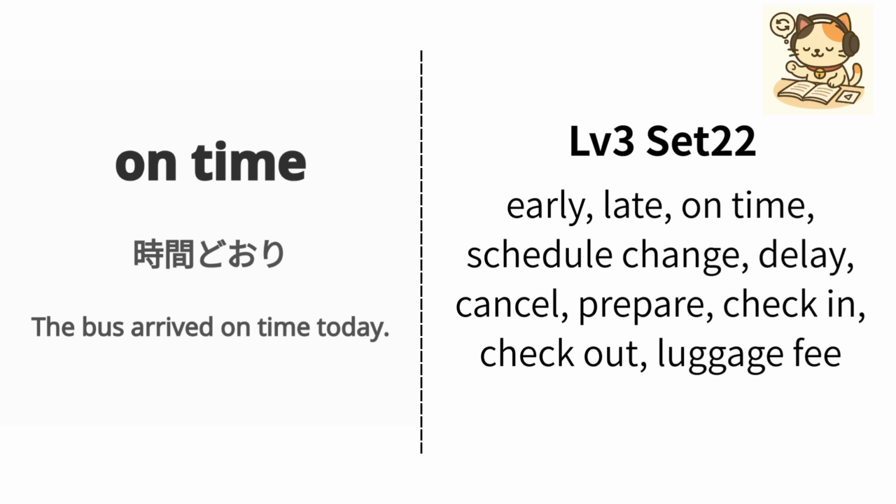English is on time. Japanese is 時間通り. Example, the bus arrived on time today. 今日はバスが時間通りに到着しました. Repeat, on time, on time.